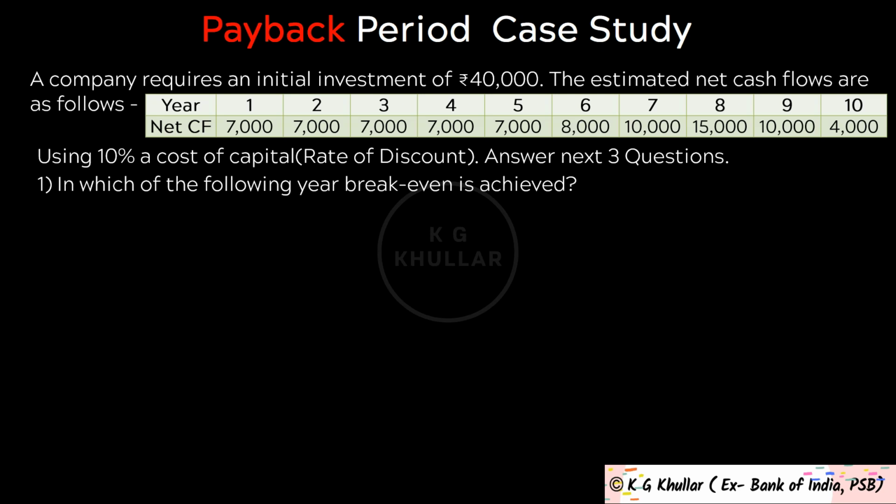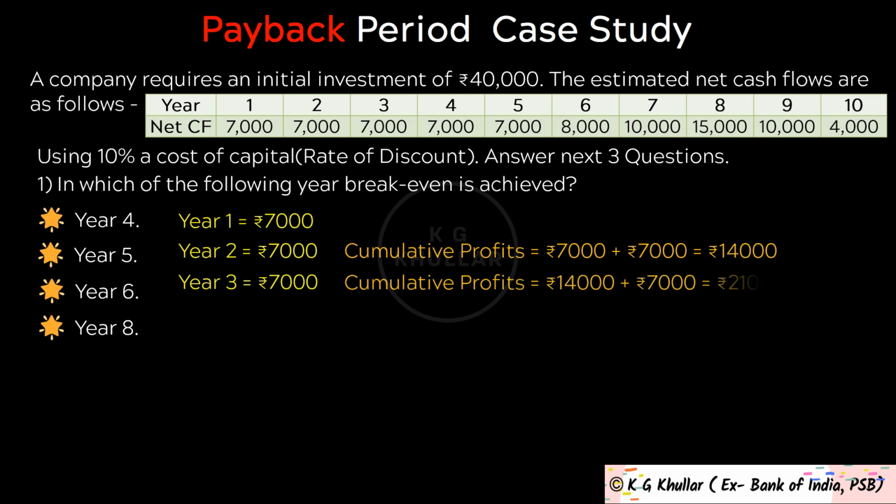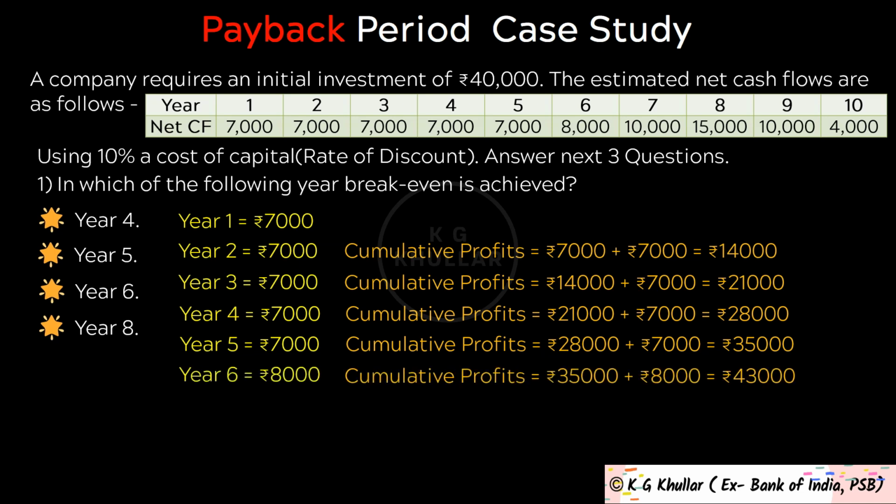Now friends, you already understand what we meant by break-even point. In short, this is a no profit, no loss position. Or we can say a point where we will get our initial investment back. Now please note, initial investment is rupees 40,000 and in year 1 cash flow is 7,000. Then in year 2 also cash flow is 7,000. So cumulative cash flow till year 2 is rupees 7,000 plus 7,000 equals rupees 14,000. Then in year 3 cash flow is 7,000. So cumulative cash flow will be 14,000 plus 7,000 equals 21,000. Then in year 4 also cash flow is 7,000. So cumulative cash flow is 21,000 plus 7,000 equals 28,000.